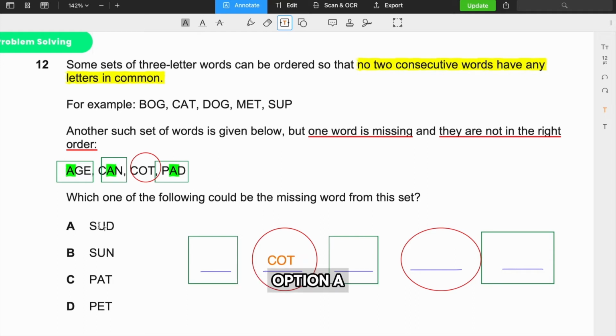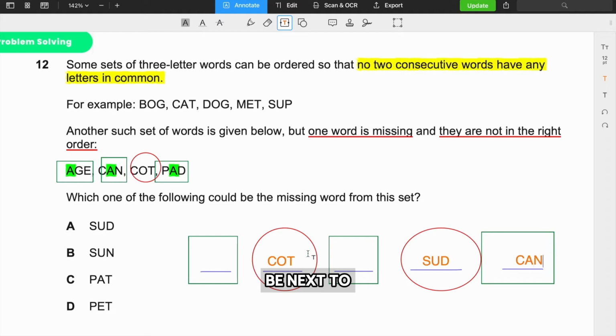So let's go through option A. If cot was in position 2, then sud has to be in position 4. Now, is it possible to position the other words around cot and sud so that we follow this rule? Okay, so age. Where would age go? Age could go next to any of them, to be honest. Actually, let's choose which word would go in the middle, which doesn't share any similarities between cot and sud. So can age go here? Yeah. Can go here? No, it can't, because can shares a C.